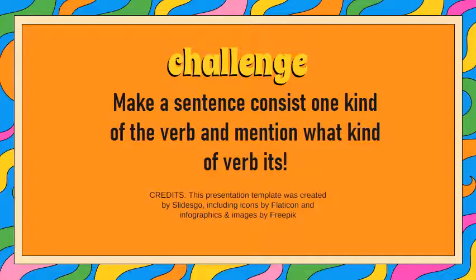Okay, that's my discussion about the verb and the three kinds of verb that I have already explained. And then I dare you to take a challenge to make your own sentence that consists of those verbs that I have already mentioned and explained, and then mention what kind of verb you have in your sentence. Please write it in the comment section.